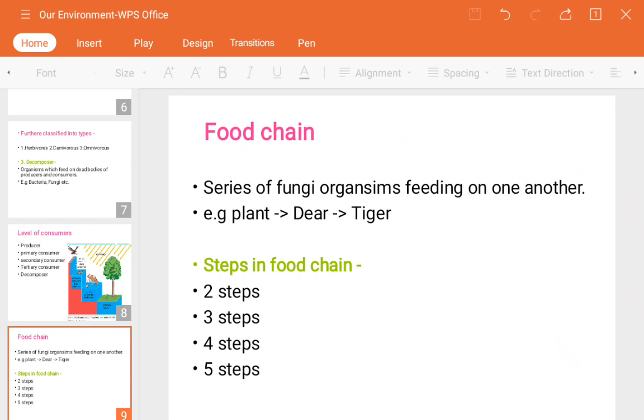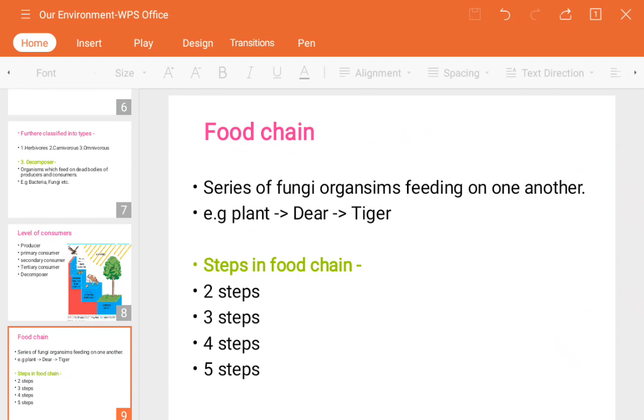Now the 2 steps, for example, plants eaten by the elephant. Now nobody is there to eat the elephant, it means the chain is of only 2 steps. Now the 3 steps: plant, deer, tiger, just as we have seen in the example. This is the 3 step food chain.